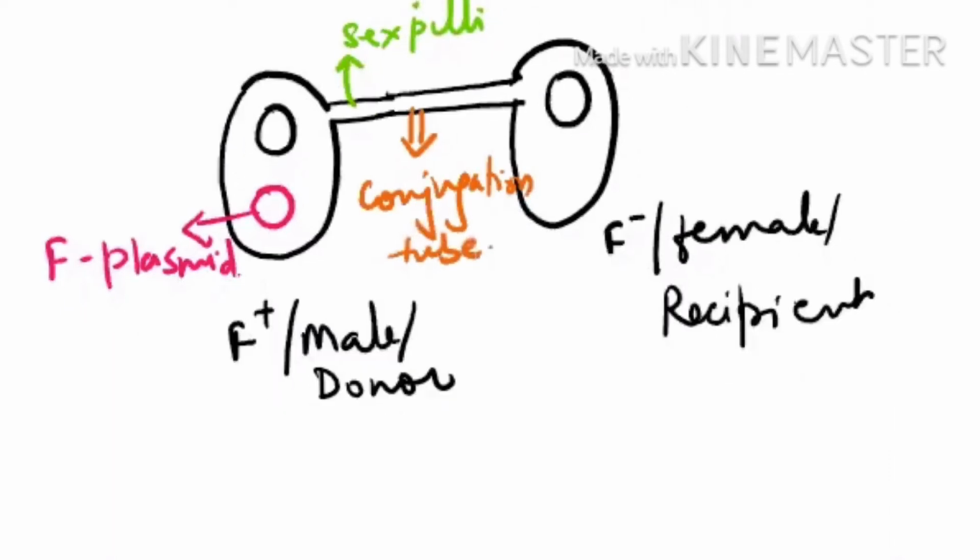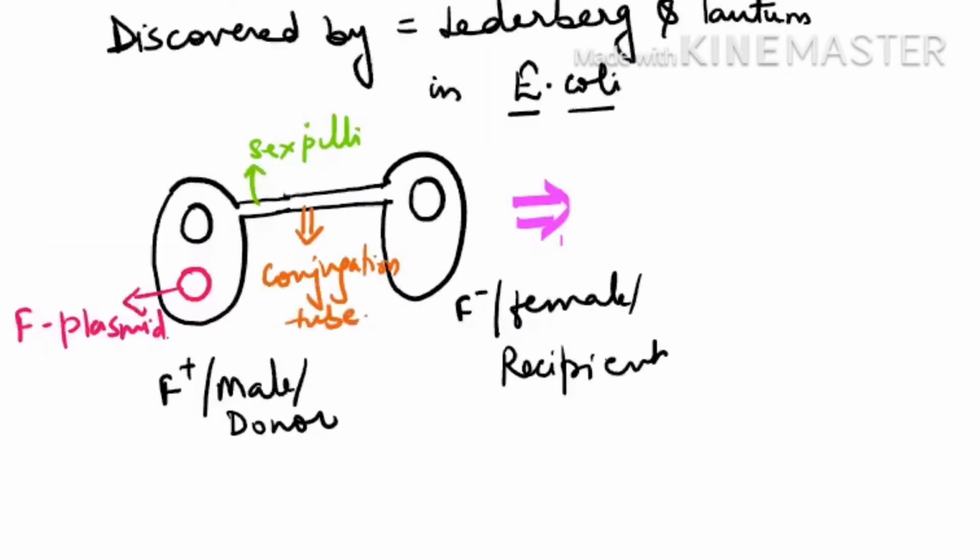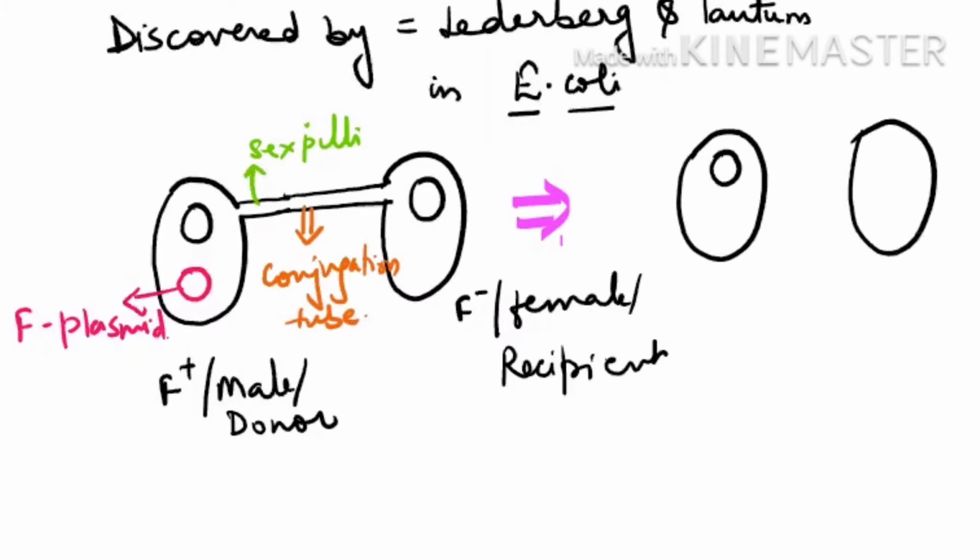After some time, what changes will we observe? We will see that the genetic material is the same there only, but the F gene has moved from F plus into F minus also. Is it clear? The F gene is moved from F plus into F minus, making the F minus into F plus. So this is the conjugation tube formation.